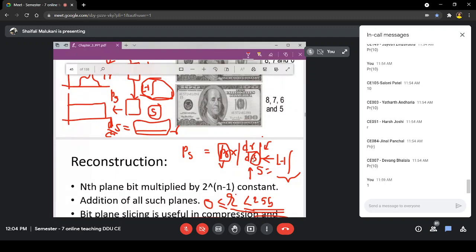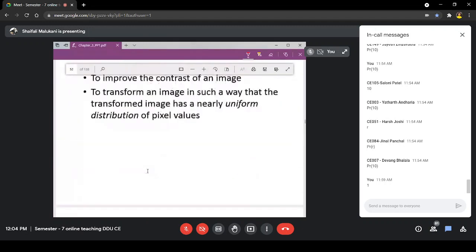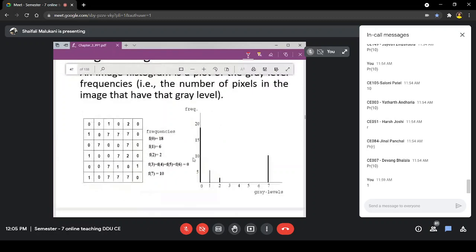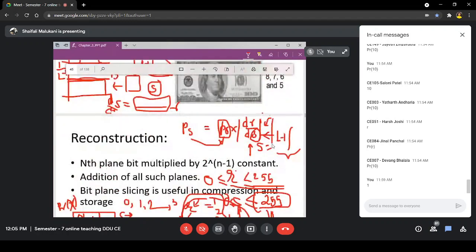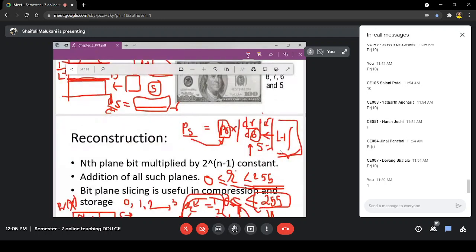And if I multiply these two, and if I obtain a constant value of PS, this is a constant value, this is a varying value, right? So if I obtain a constant value of PS, and I know what that value is, in the last lecture we discussed, it is 1 divided by L minus 1. If I am obtaining this term, that means what? That means that this transformation that I applied makes the probability PS constant. Then it proves that whichever transformation function we have chosen, that is correct.